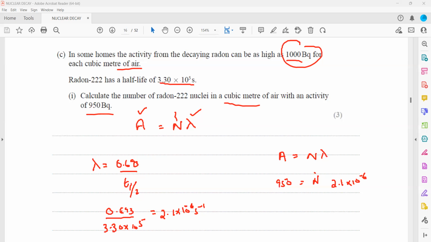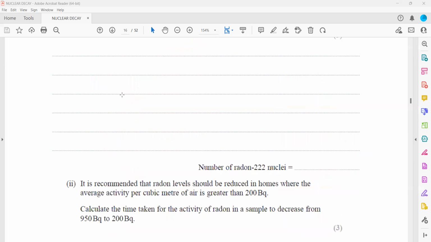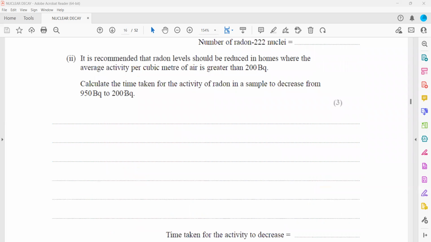Then we simplify for N, we divide, and it's about 4.5 × 10^8 atoms present in this sample.